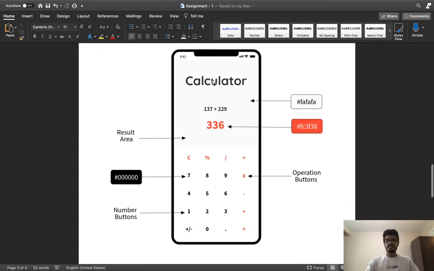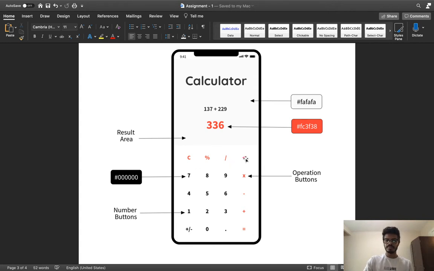So I put the title here to fill the gap. This was my first try. Here is the label of what you are typing or what you are entering, and this is the result label, which is in kind of orange color. So this whole result area is in a little bit gray color, and the input area is in flat white color with the number buttons without any border or button type effect. It was just a number, and these are the operations.